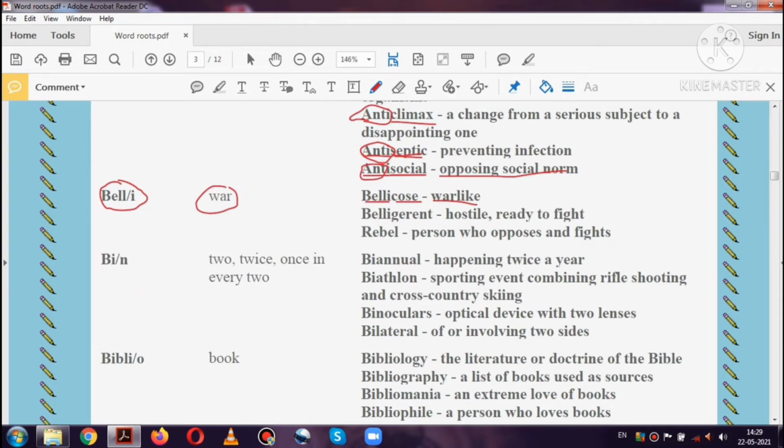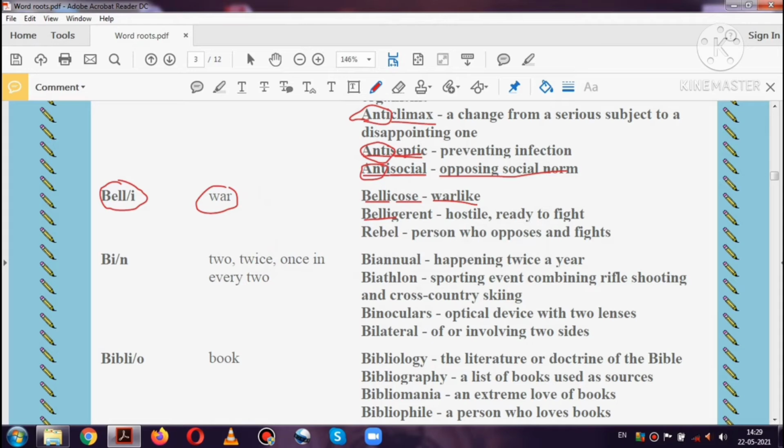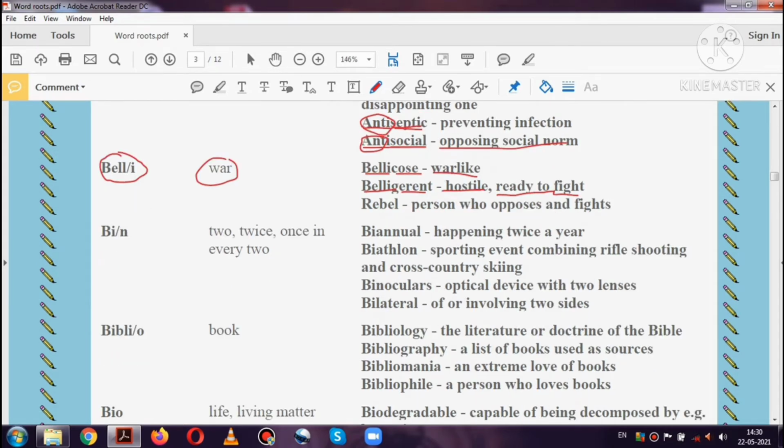The next word is belligerent. Here belli means war and gerent refers to the tendency of a person, a war-like tendency. War here means fight, a lower intensity of war. So belligerent is the quality or personality of a person who always stays ready to fight, a hostile personality. It's an adjective.